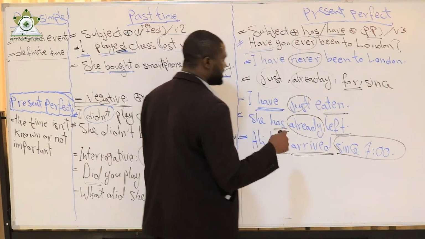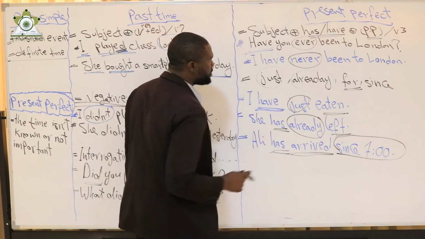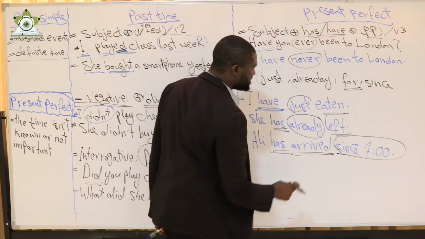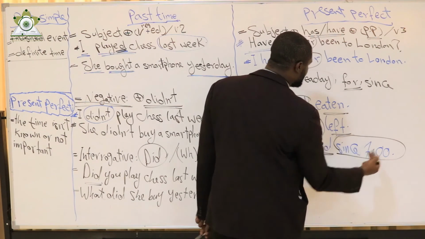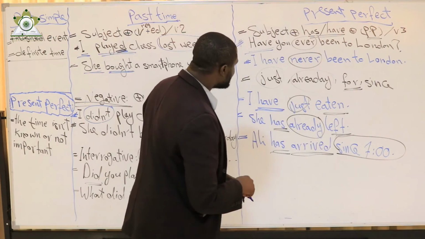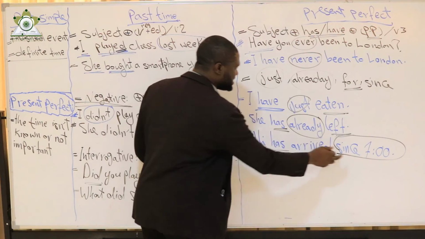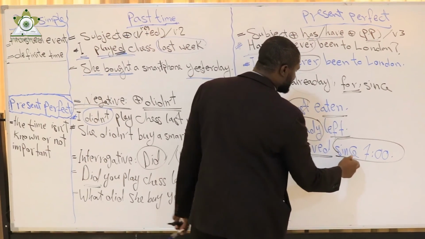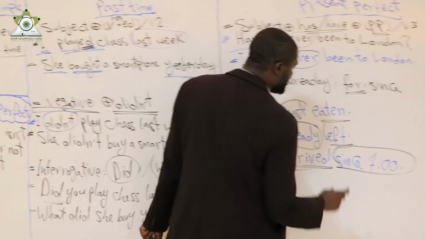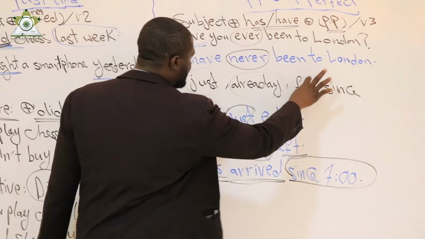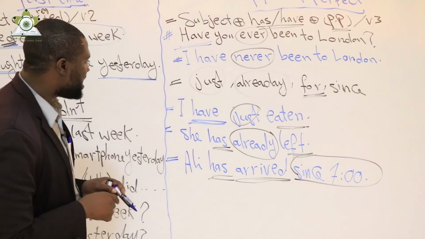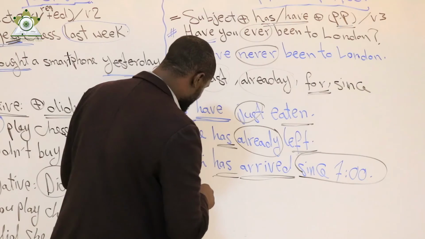The same thing with the word for. I use it at the end of the sentence followed by a time. Since is the starting point of the action. When I use for, it is the duration of the action, how long the action has taken.